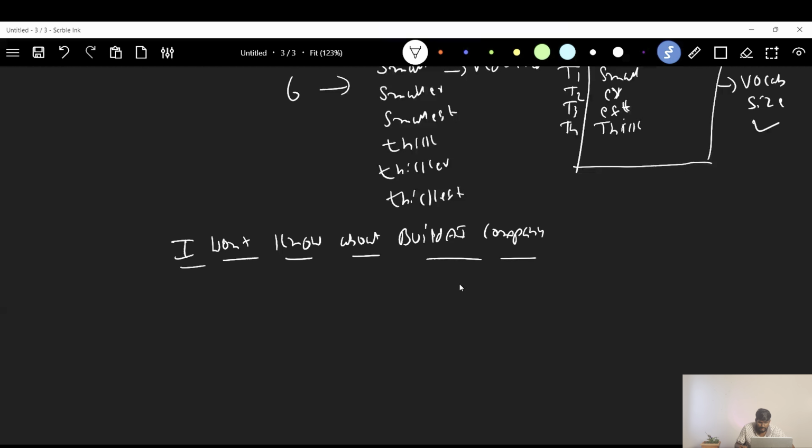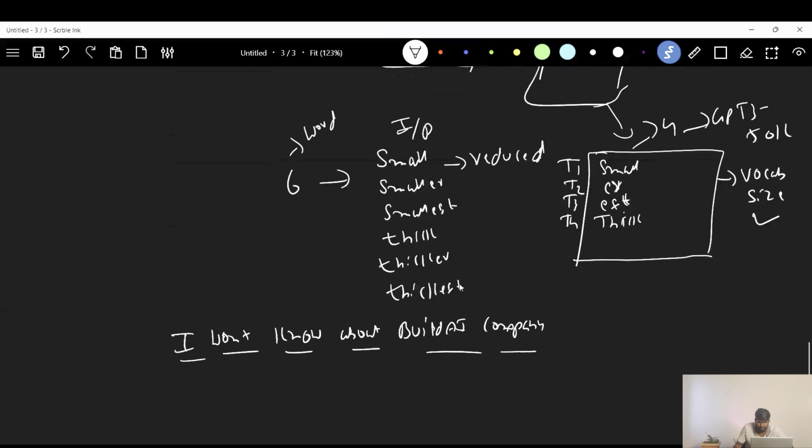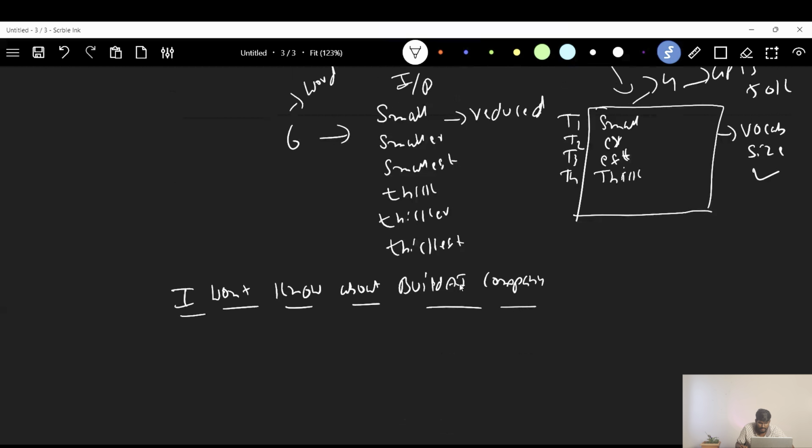You trained this tokenizer, let's say 6 months back, and it never saw the word build AI. It has seen the words separately, and we get a token T1, then token 2, token 3, token 4, and then it comes to the word build AI. The tokenizer never saw build AI together, but it has seen each word separately, as one token and another token.